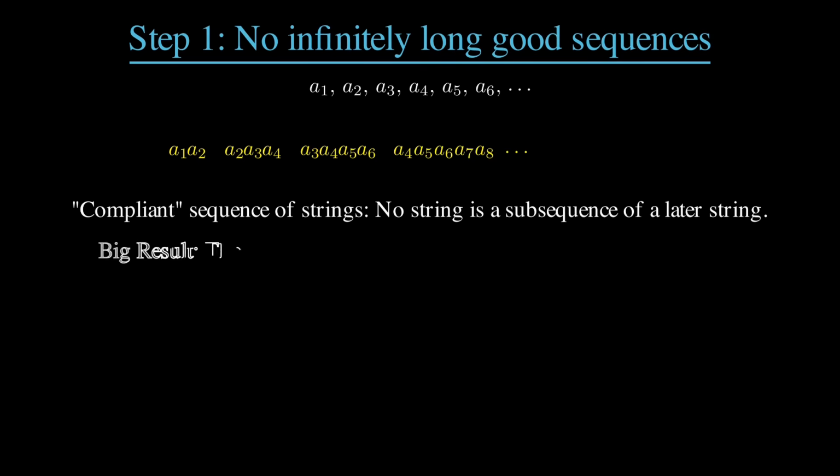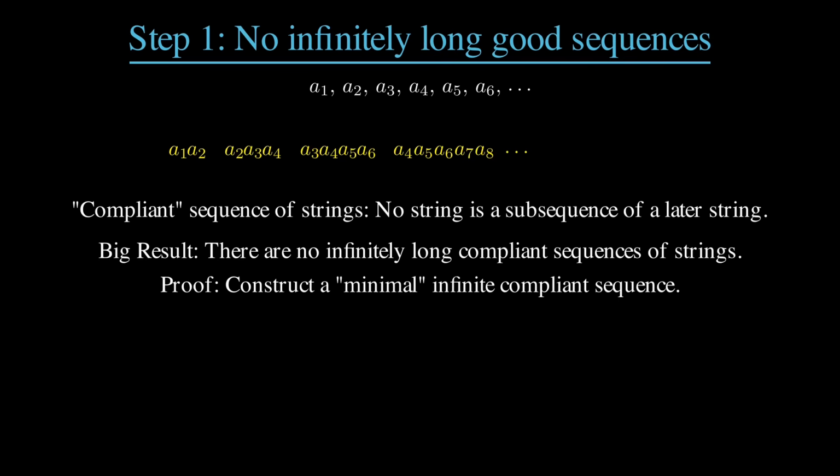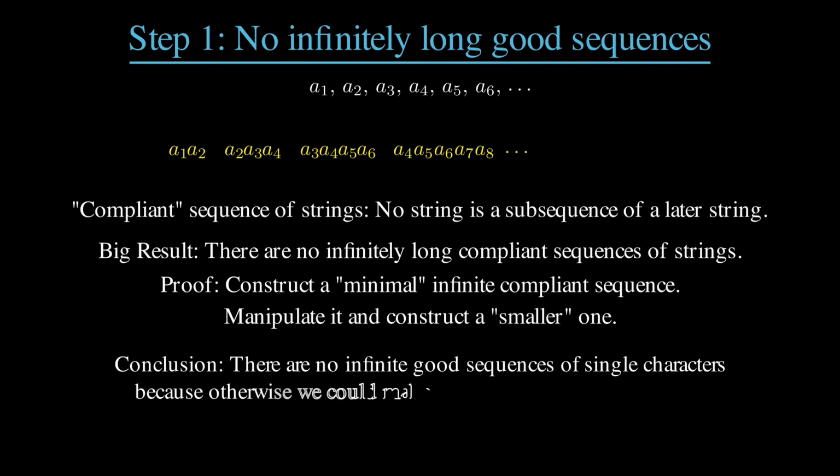So we proved the very general result that there are no infinite compliant sequences from a finite alphabet, no matter how you generate the terms. If there were, then we could construct a sort of minimal such sequence, and then get a contradiction by strategically chopping off symbols from certain strings. So at this point, we knew that there were no infinitely long compliant sequences, and therefore no infinitely long good sequences of these single characters.